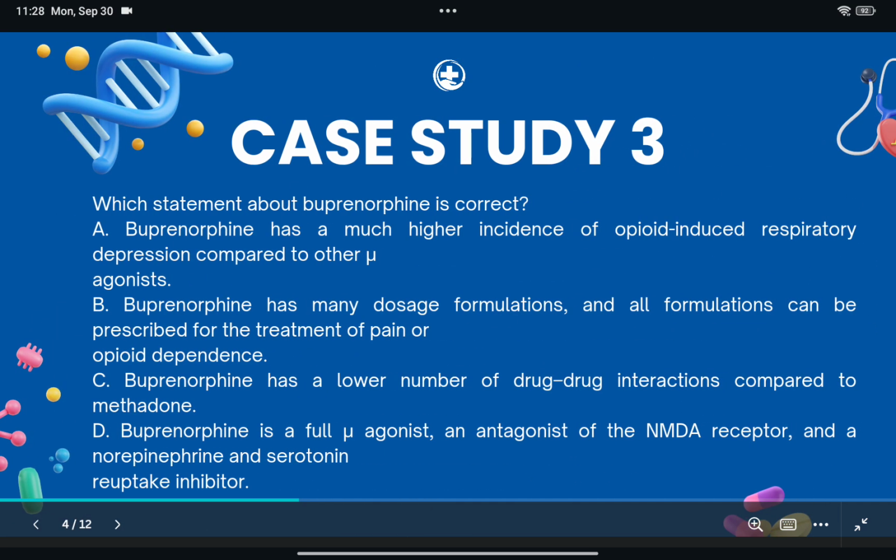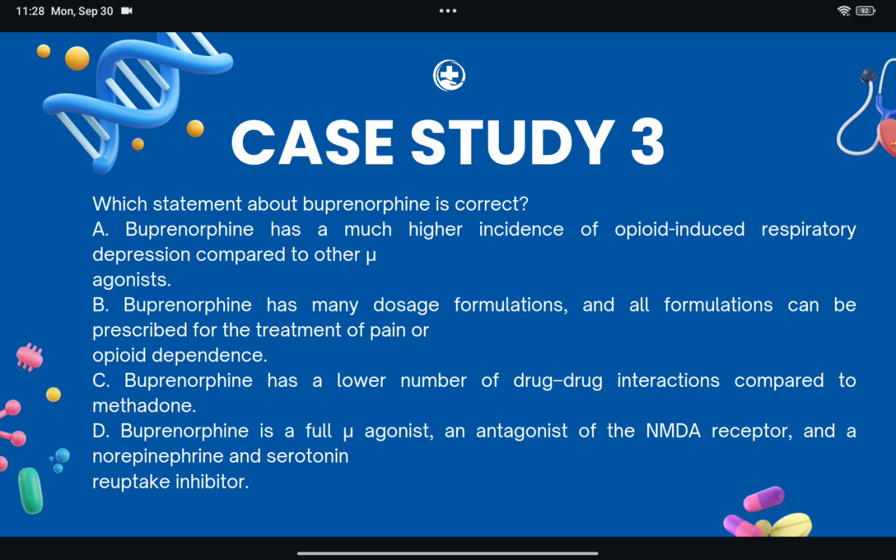Now, which statement about buprenorphine is correct? Buprenorphine has a lower number of drug-drug interactions as compared to methadone. You know, buprenorphine is metabolized by the CYP3A4 system, so there are concerns about drug interactions. However, compared to methadone, which is metabolized by numerous CYP450 enzymes, the drug interaction concern for buprenorphine is much lower.